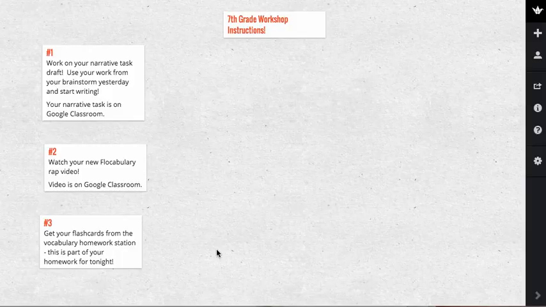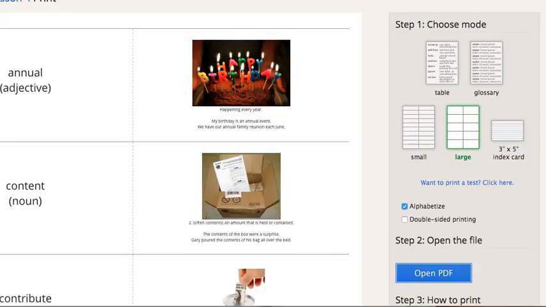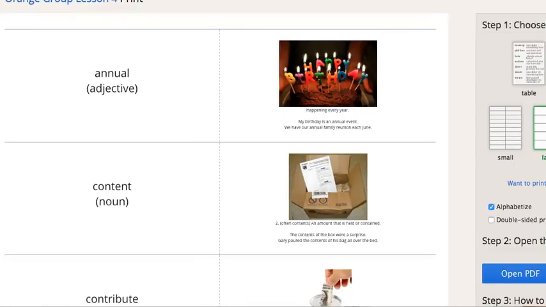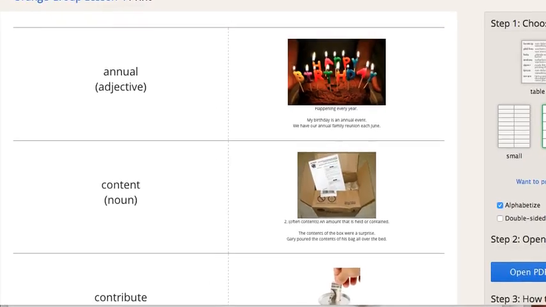This is part of your homework for tonight. Those flashcards are up on the vocabulary wall at the front of the room. Now, it's a little bit different with your flashcards this time. Several of you told me that you would like to have flashcards which are already printed, and then all you have to do is cut them up. So we're going to try that this time. So this is an example for the orange group, but each group has their own set.